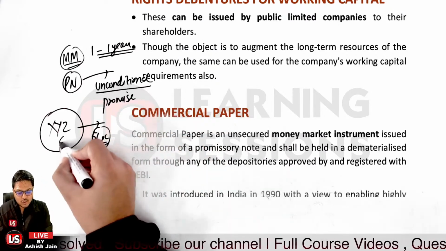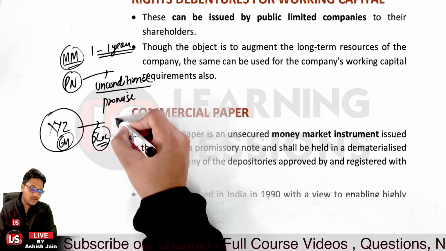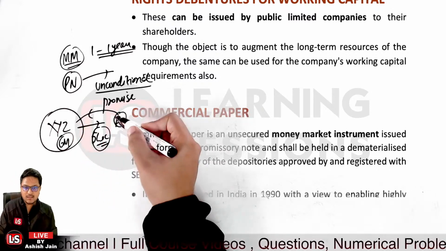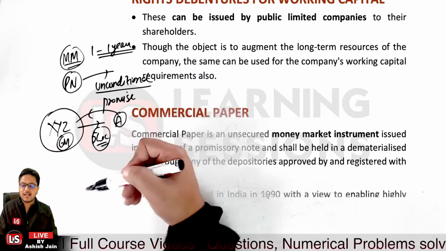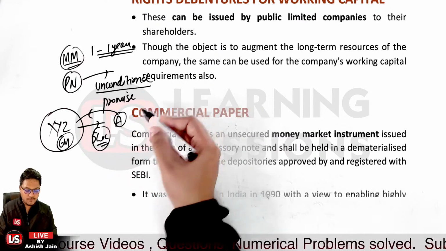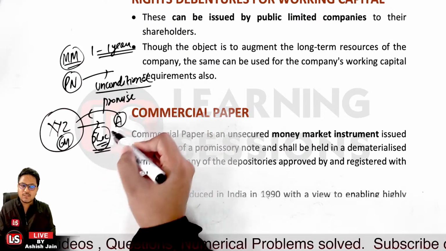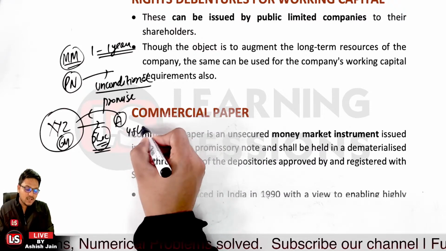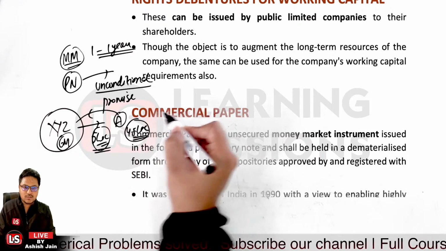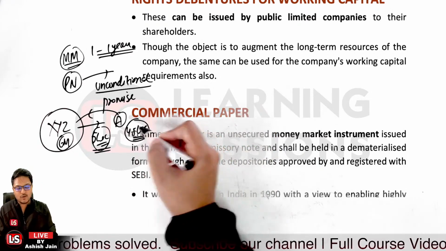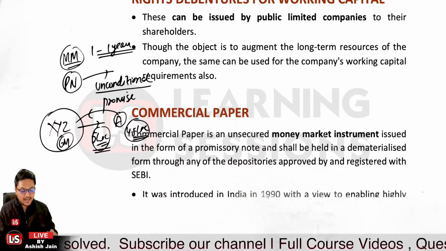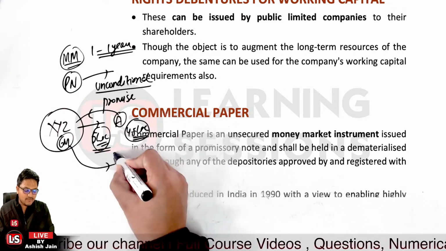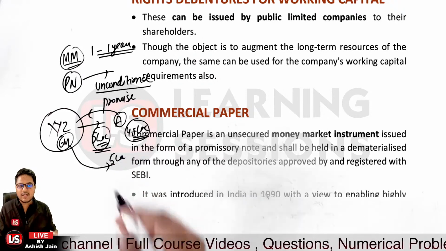Let's take the case that they issued the commercial paper for a 6 month period, and investor A invested in this, and the investor will be paying a discounted value. A discounted value means these commercial papers are issued at a discount on the face value. The face value of the commercial paper, let's assume, is rupees 5 lakh, and these are issued at a discounted price of 4.5 lakh rupees. In this case, person A, who is an investor, will pay rupees 4.5 lakh to the XYZ company, and after 6 months, the company will pay rupees 5 lakh to person A. So that's the scenario.